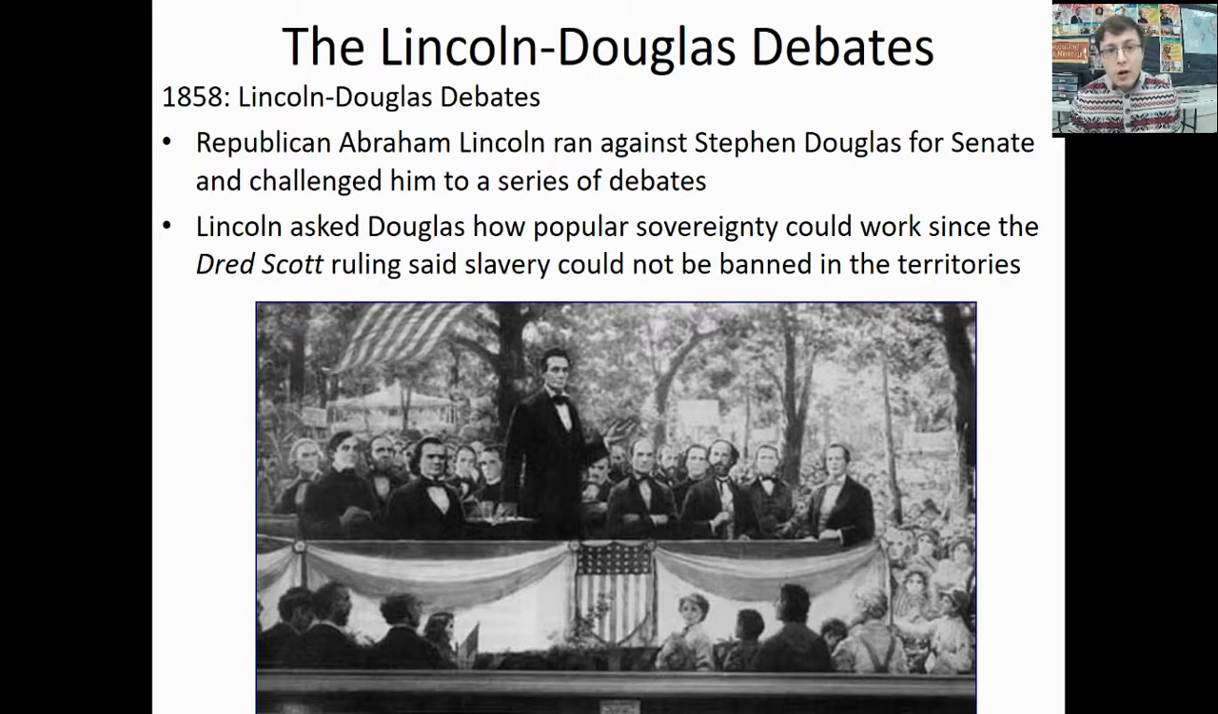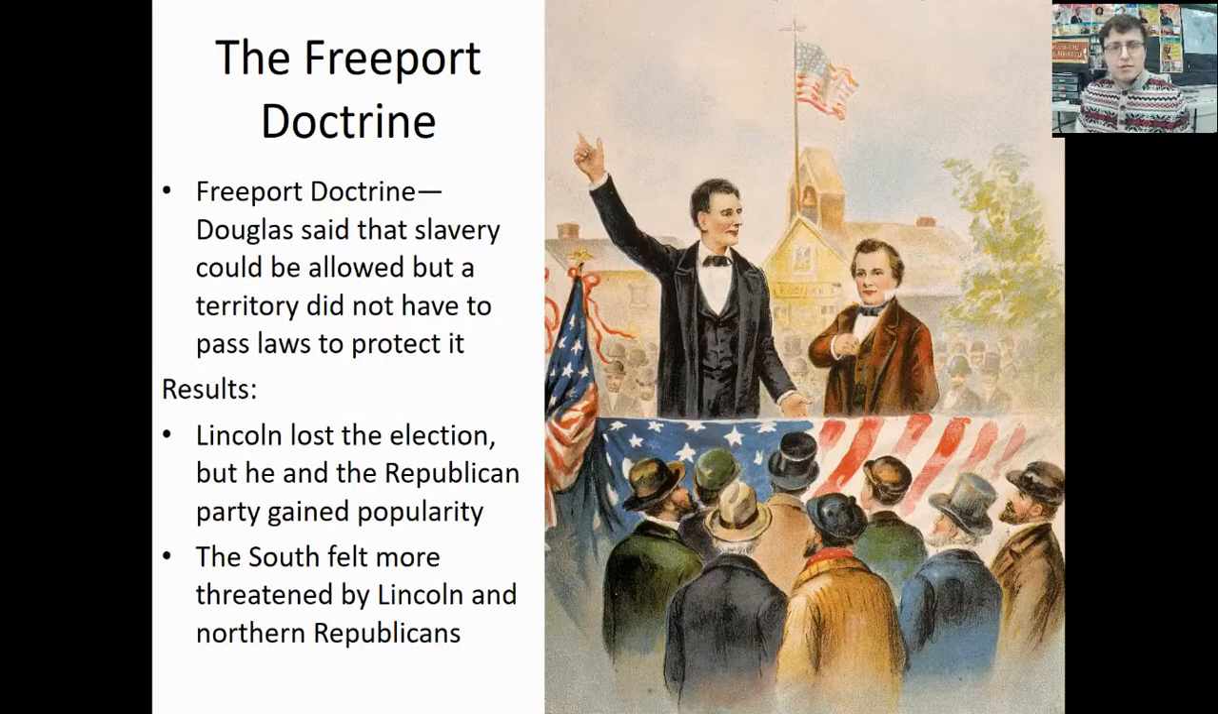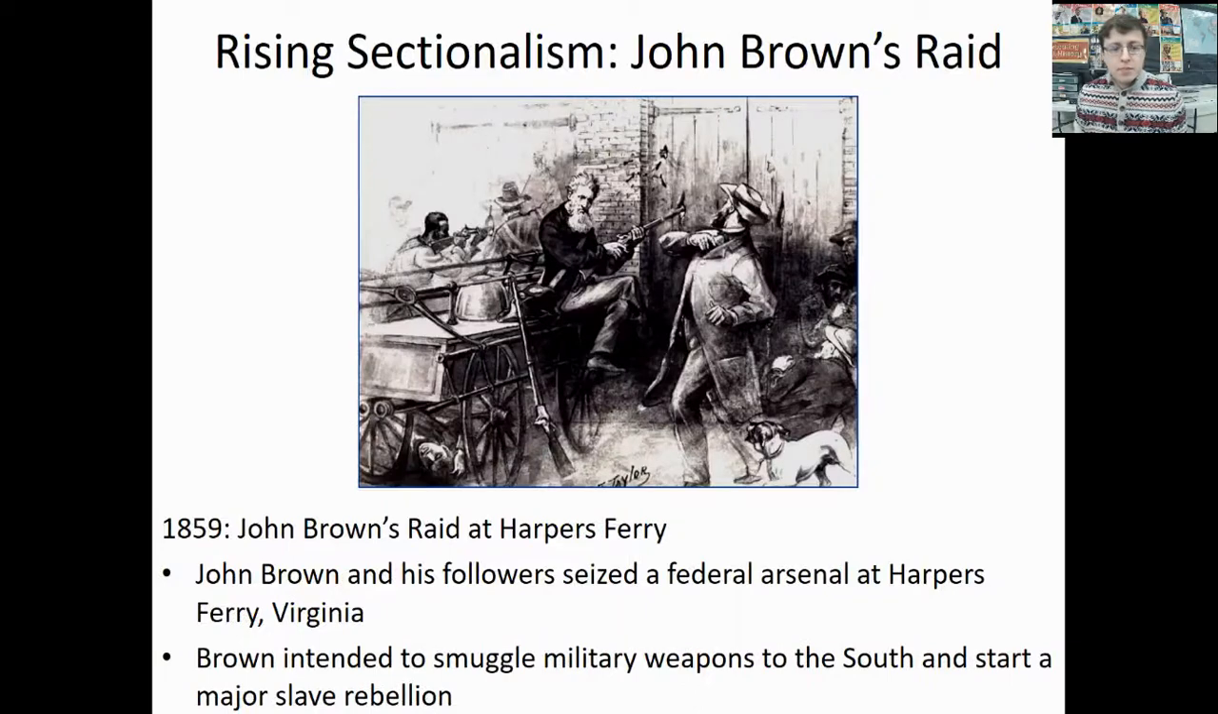Stephen Douglas was a major proponent of the system of popular sovereignty in the lead up to that decision, and he's going to be put into an awkward situation. As a result, Douglas is going to give his famous Freeport Doctrine, in which he claims that slavery could be allowed in every territory, but that we don't have to pass any laws to protect it. This is going to mean several things. While Douglas is going to be able to win, him and the Republican Party are going to gain in popularity in the lead up to this. The South is also going to be afraid of the ideas of Lincoln and other Northern Republicans.